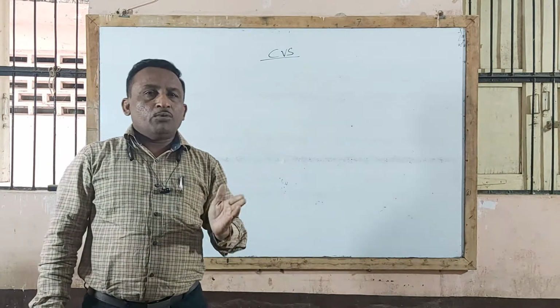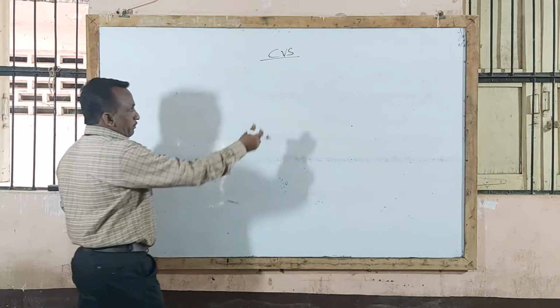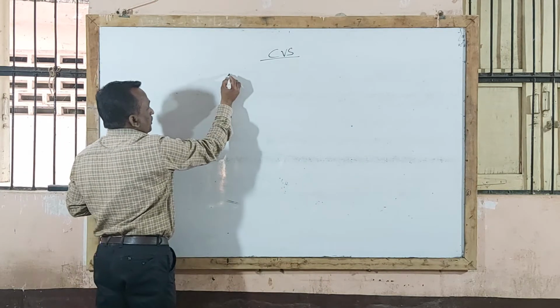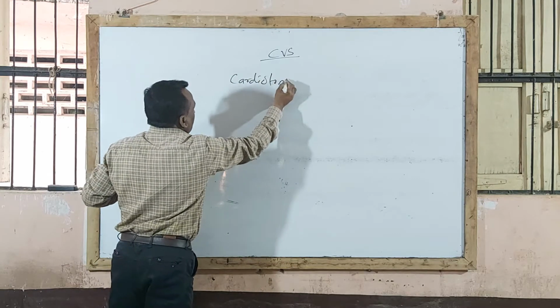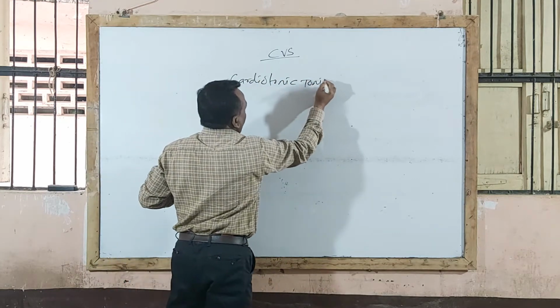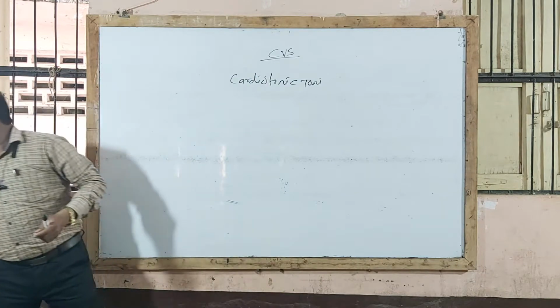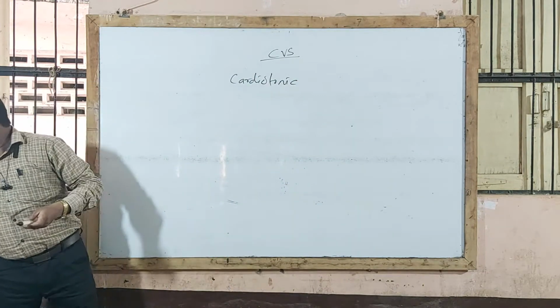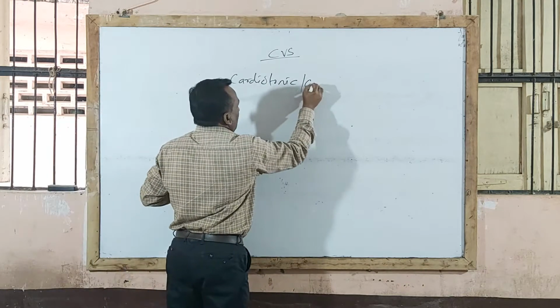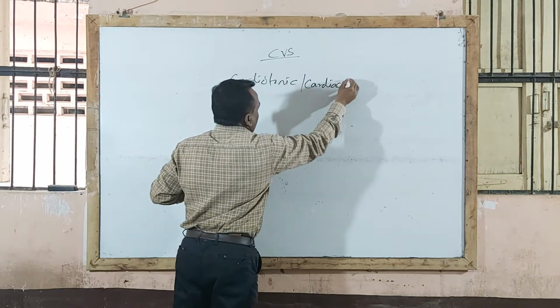Now from today we start with the third chapter under cardiovascular system, that is cardiotonic drugs. This is the next chapter, that is cardiotonic drugs, or also called as cardiac glycosides.